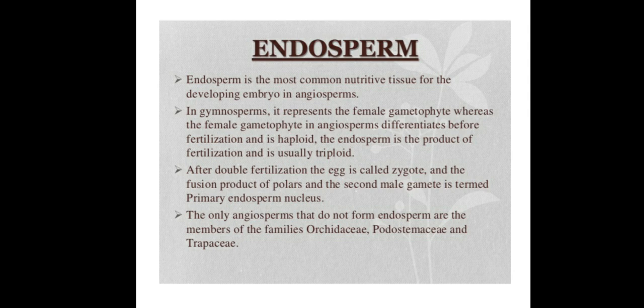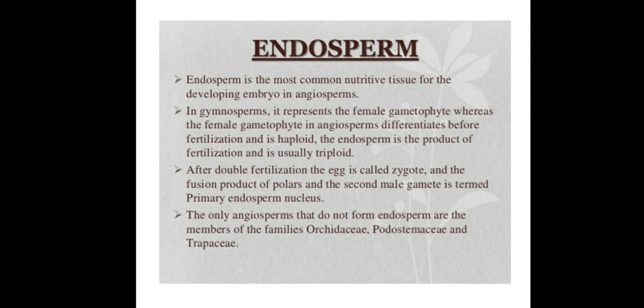As a result of triple fusion, one triploid nucleus will be formed, called PEN. PEN means primary endosperm nucleus. Further, this primary endosperm nucleus develops into endosperm in angiosperms. So angiosperms produce endosperm as a product of double fertilization.